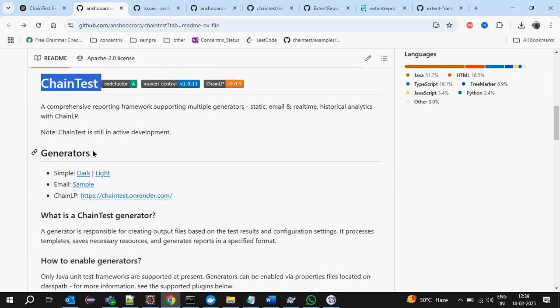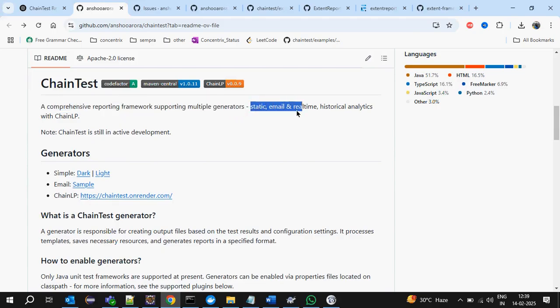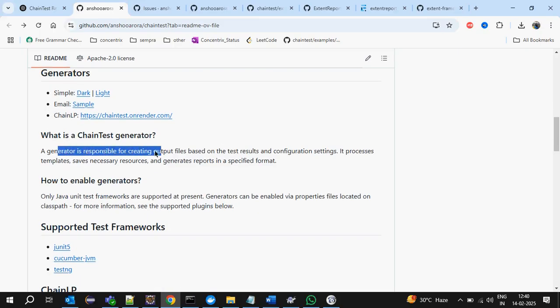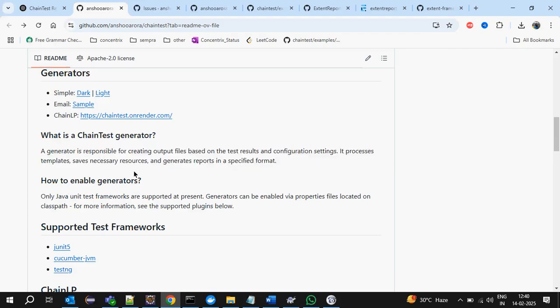Now, here in GitHub, the comprehensive reporting framework supports multiple generators. It will generate three types of reports: static, email, and real-time historical analytics with the ChainLP. A generator is responsible for creating output files based on the test results and configuration settings. It processes templates, saves necessary resources, and generates reports in the specified format.